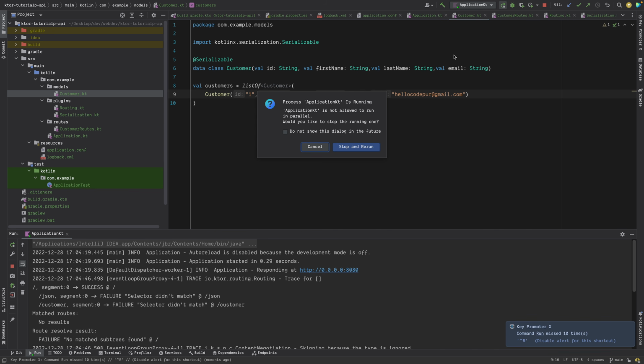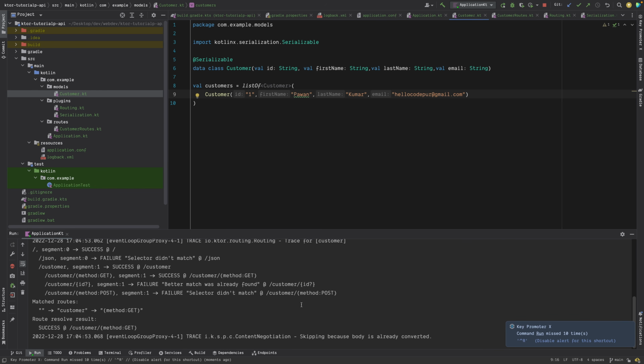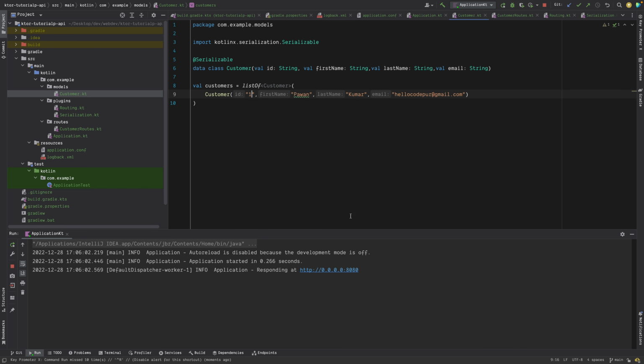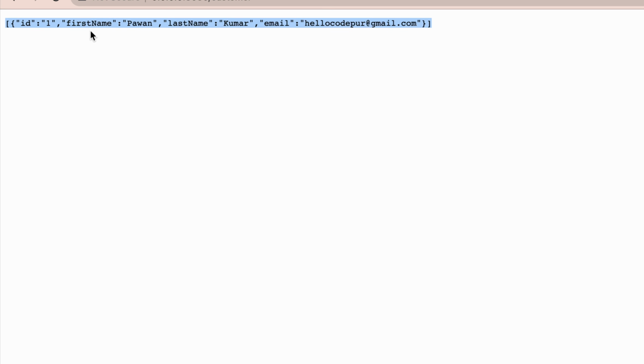I will rerun my application and let's see if this time it gives me a different result, right? So this is how you can write your API, by the way, right? Okay, cool. So now if I go back, if I refresh it, I can see this is the JSON which I was talking about.